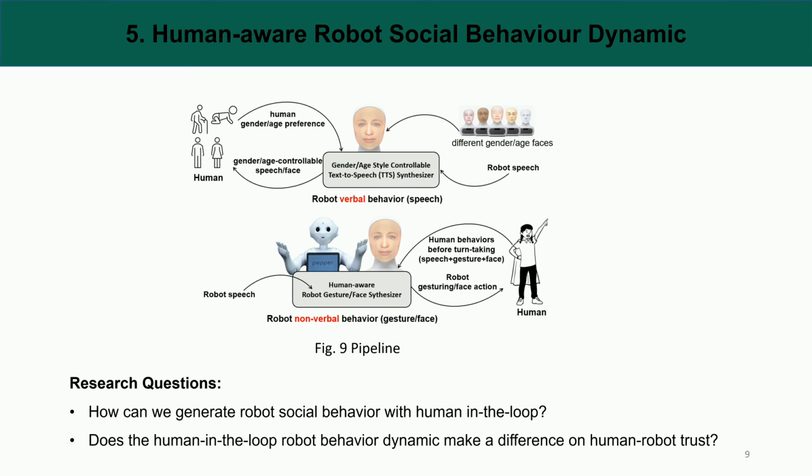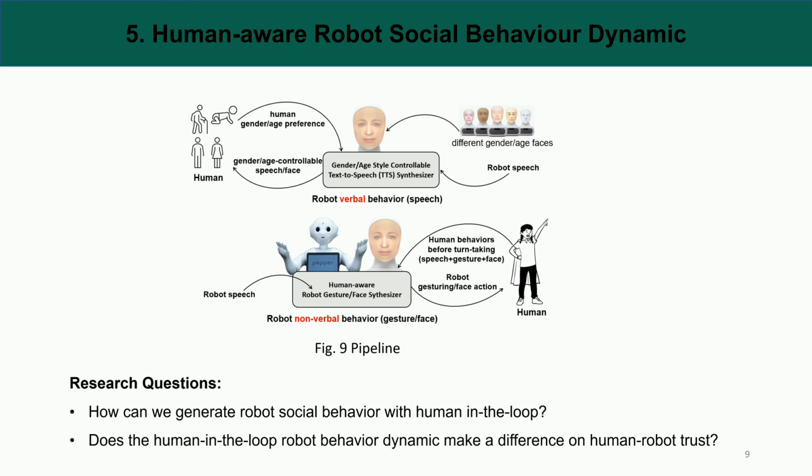For human-in-the-loop robot behavior dynamic, the research questions are, how can we generate robot social behavior with human-in-the-loop? Does the human-in-the-loop robot behavior dynamic make a difference on human-robot trust? With regards to nonverbal behavior, we will explore the interactive robot speech-driven gesture and face generation with the human state in the loop.